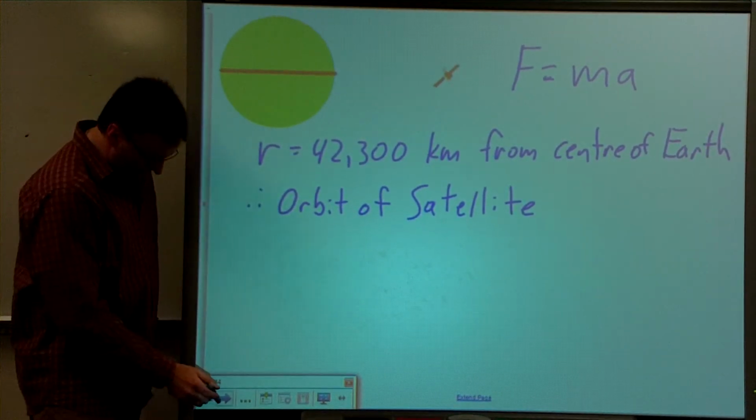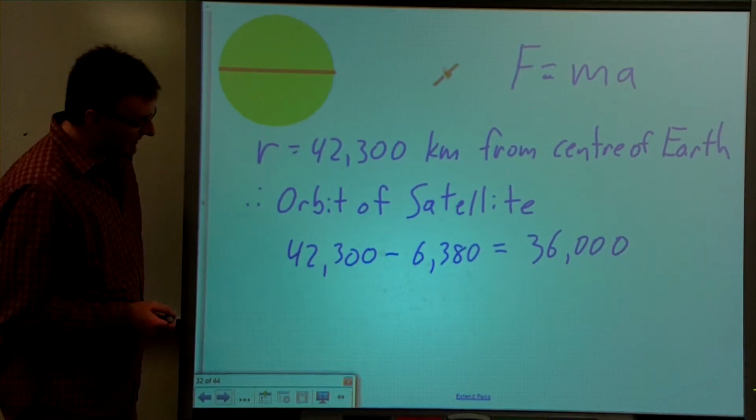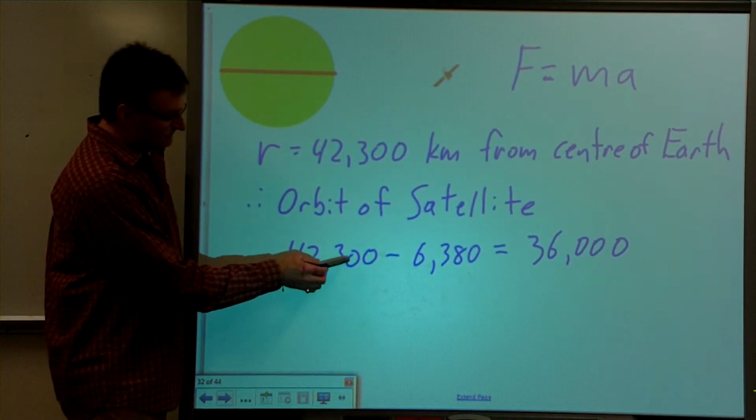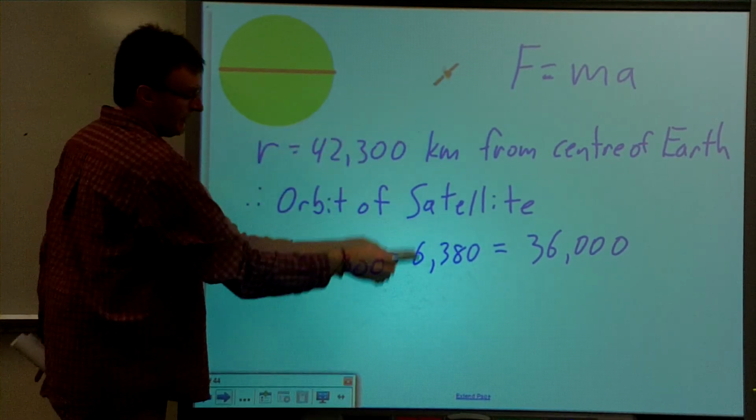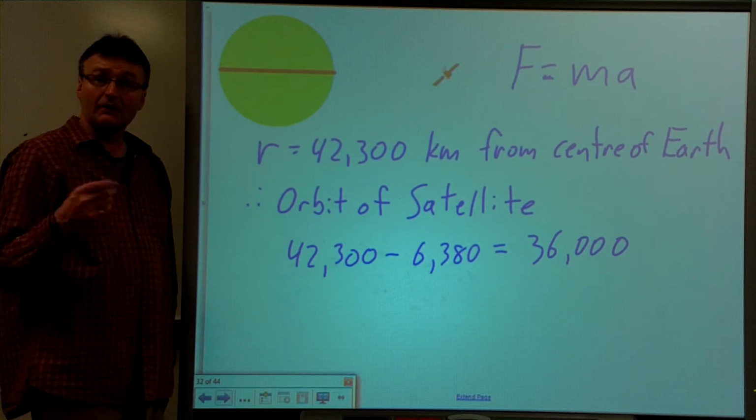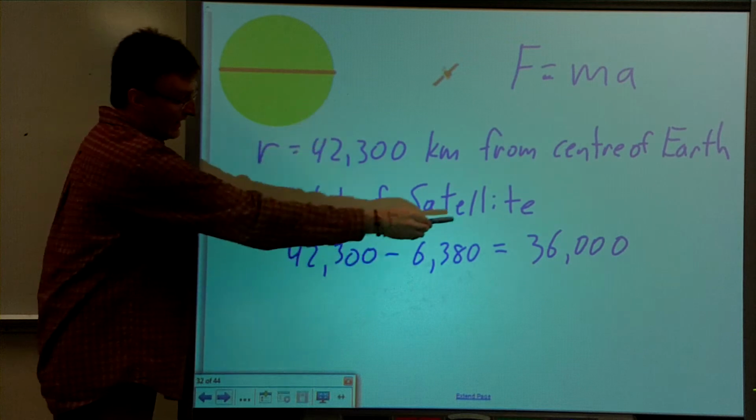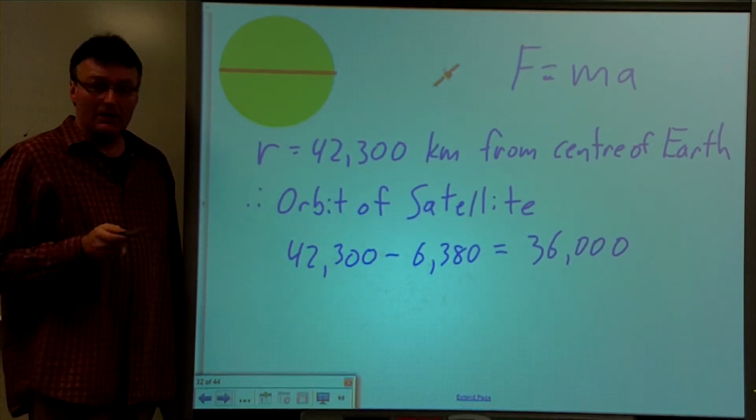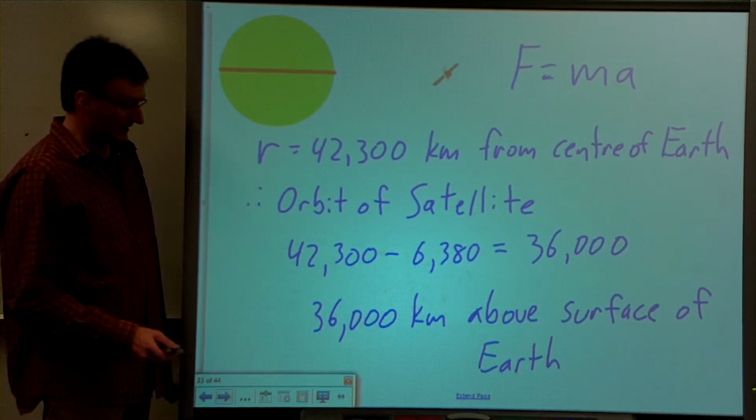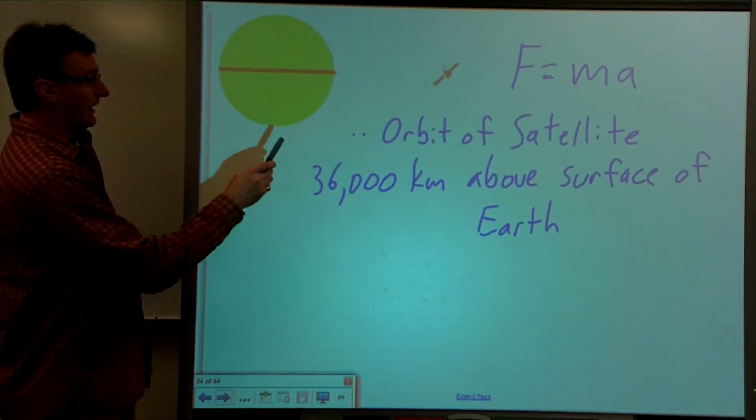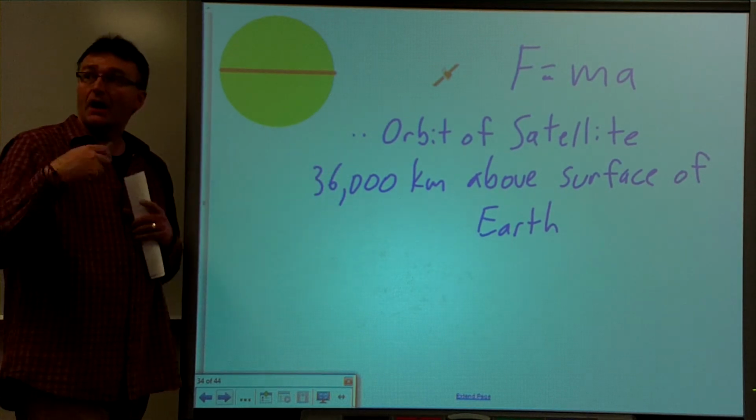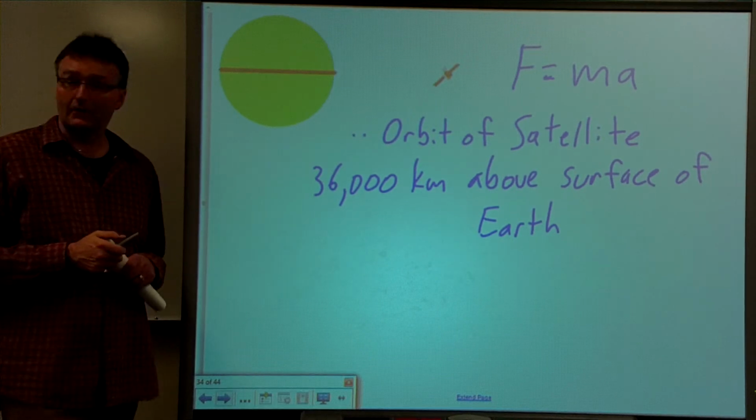All right, so that's the first part, and then we want the speed of the satellite. Oh yeah, so here it is right here. So 42,300 kilometers from the center of the Earth, and then we subtract 380 kilometers for the radius of the Earth, and so we get 36,000 kilometers above the surface of the Earth. That's how high the satellite has to be. So the orbit of the satellite then will be 36,000 kilometers above the surface of the Earth.